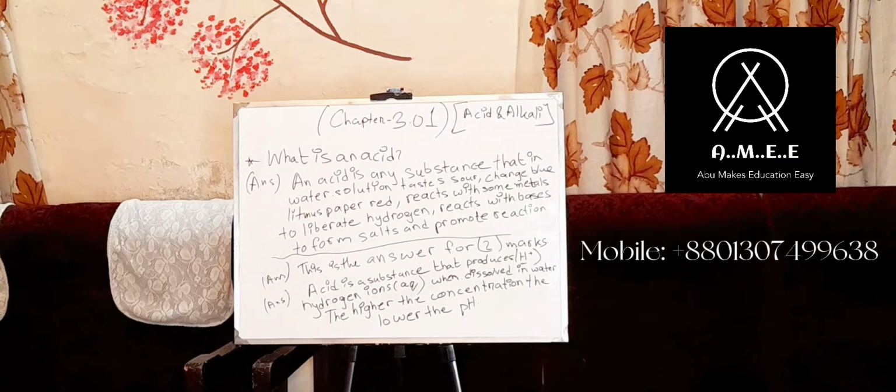The higher the concentration, the lower the pH. And the lower the pH, it means that the acid is more reactive or more dangerous. A lower pH acid means that it's very acidic, which means that the amount of water mixed in it is very low. That is the meaning of a lower pH.